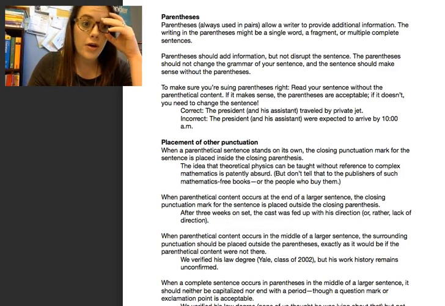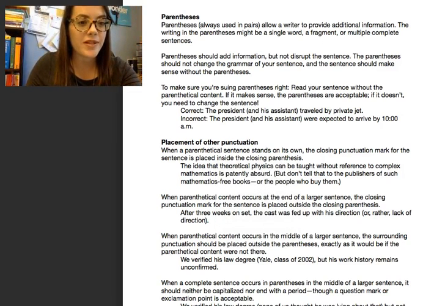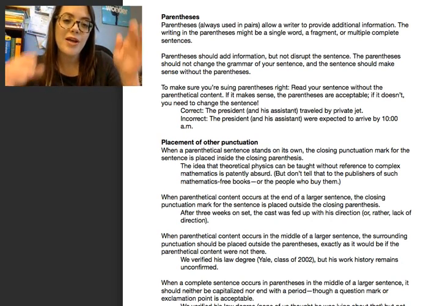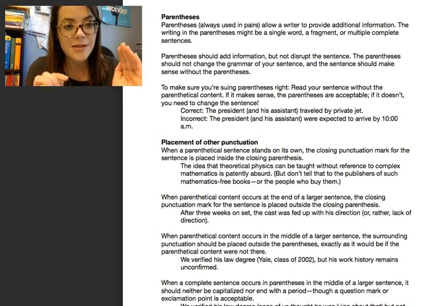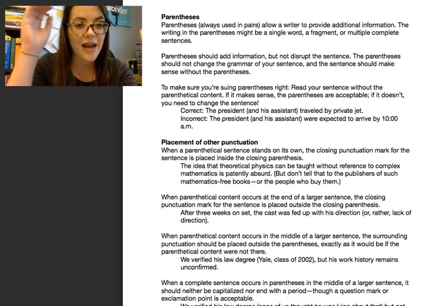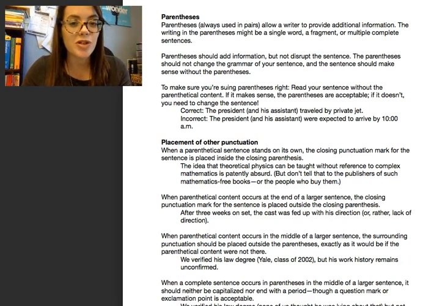Hey guys, so today I want to talk about parentheses. Okay, so parentheses, first point, you always use them in pairs. I see a lot of the time people use one parenthesis and then never close it. Okay, so just like you see here, you need to always use them in pairs. I have my first one and my second one.